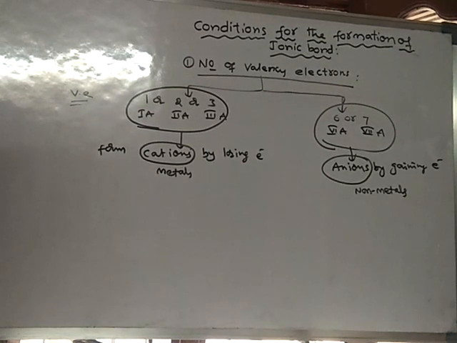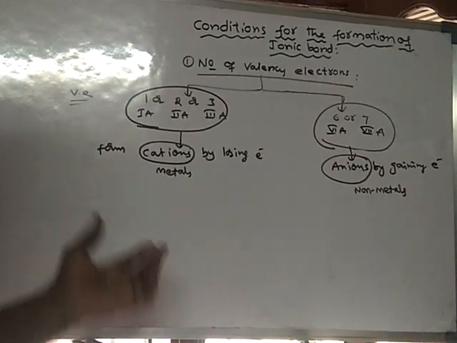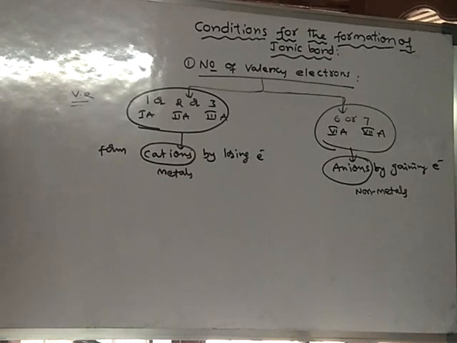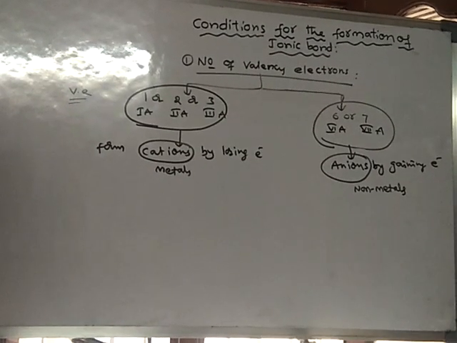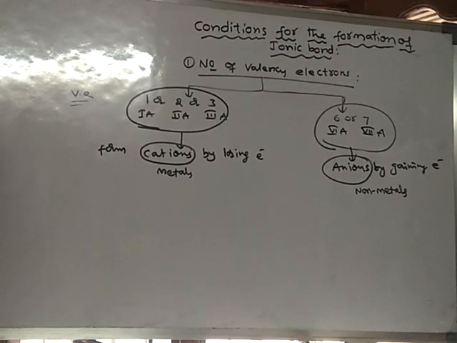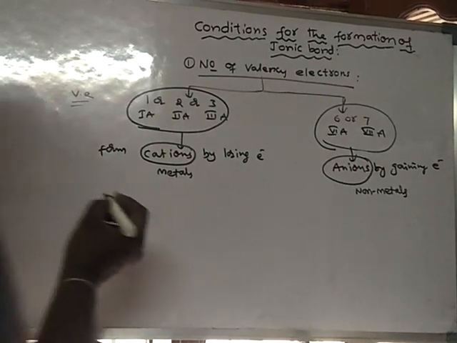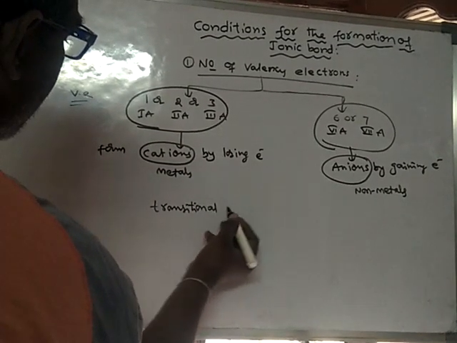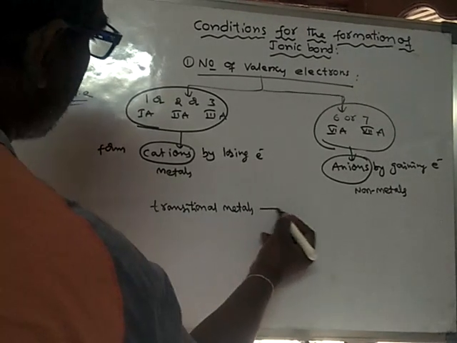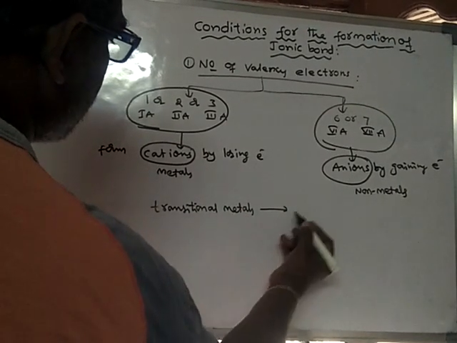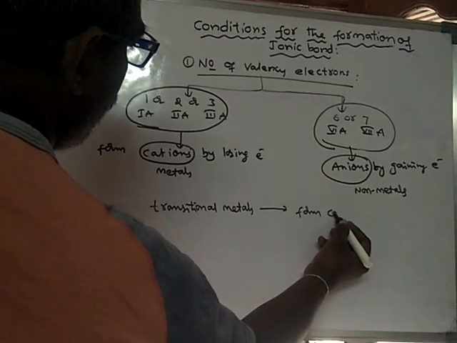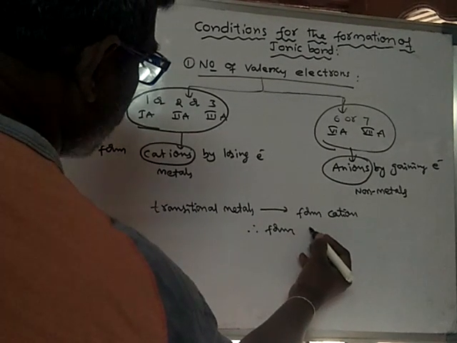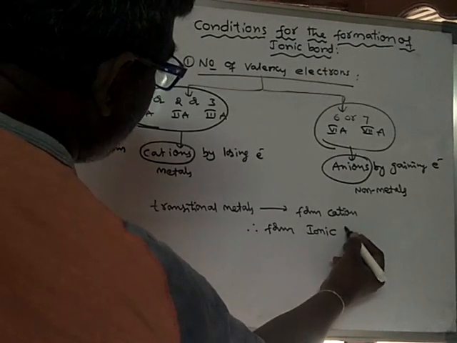So this is related to the number of valence electrons. Even transition metals also will form ionic compounds, ionic bonds, because transition metals also lose electrons and form cations, therefore they also form ionic bonds.